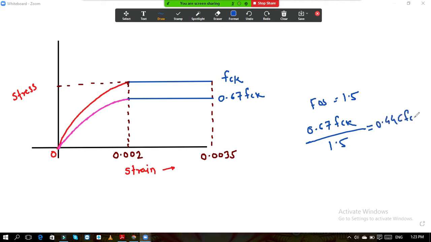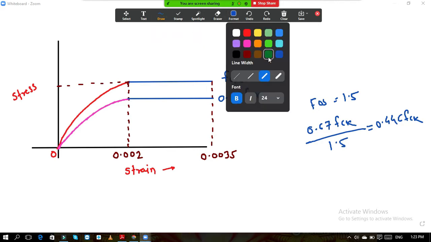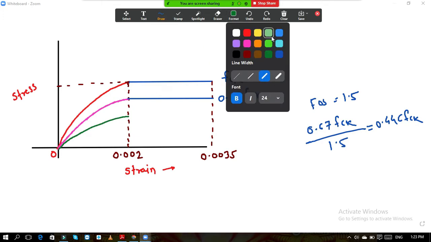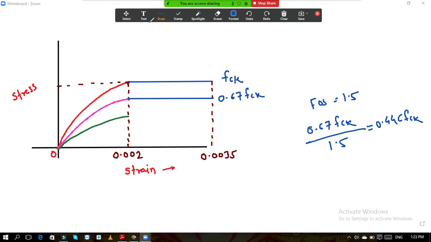It will come around 0.446 fck. So 0.446 fck is the maximum stress in the concrete. Now if we draw another graph for this, from this point it is parabolic, and after that it is straight.